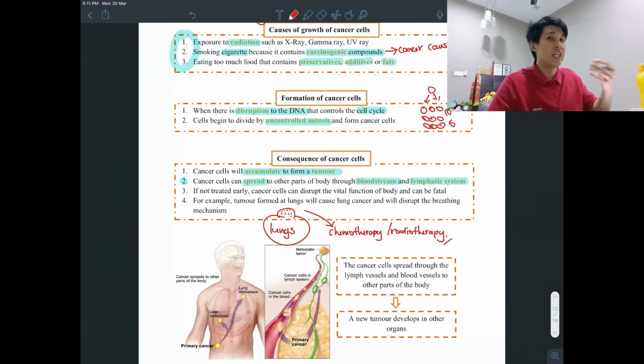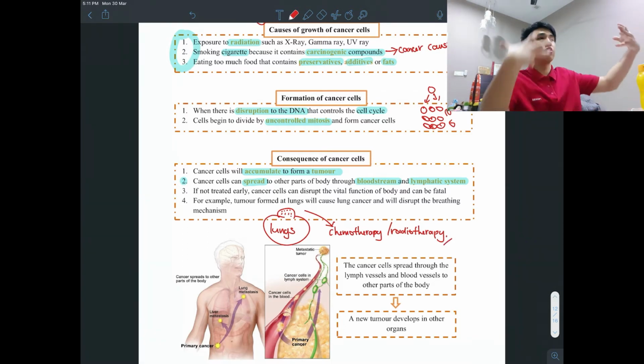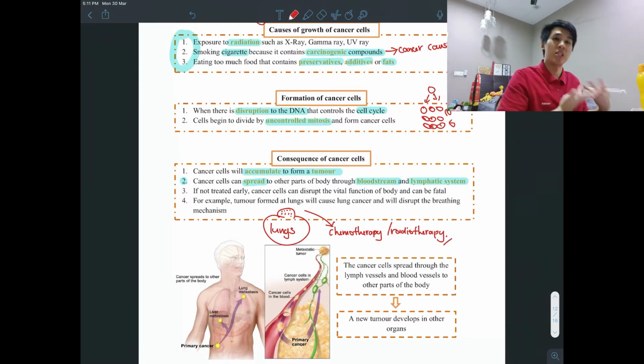Radiotherapy is where they use radiation. So they will use radioactive rays shone into your body to kill the cells. But at the same time, you also kill your normal cells. Okay? Yeah, so this is something out of the syllabus.